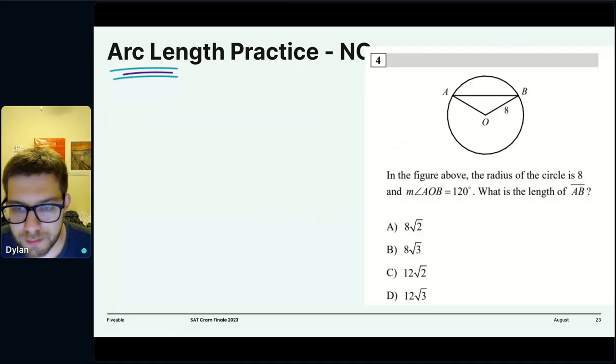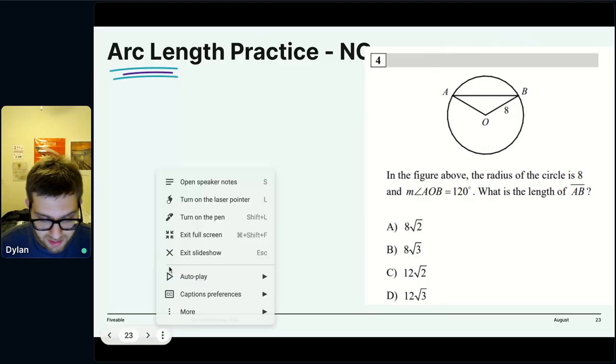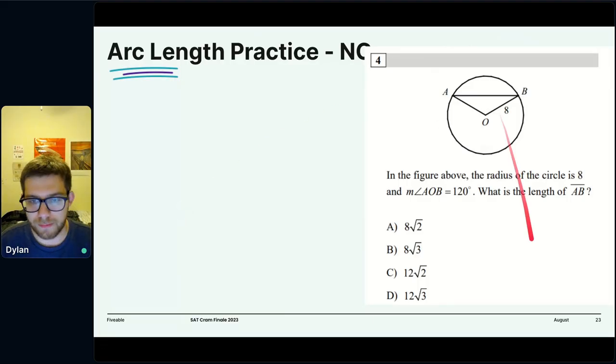All right, that is time. Let's start talking through how we would approach this question right here. Seems like my screen's a little less laggy, so let's turn this back on. There we go. So we're told that the radius here is 8, and this is 120 degrees, and we want this length right here.